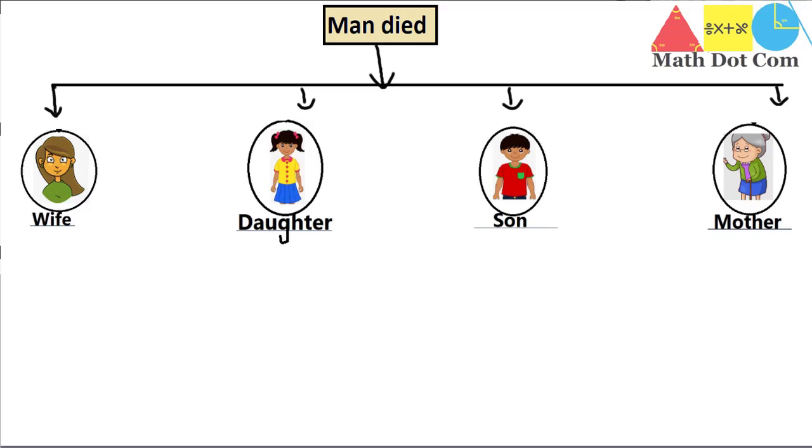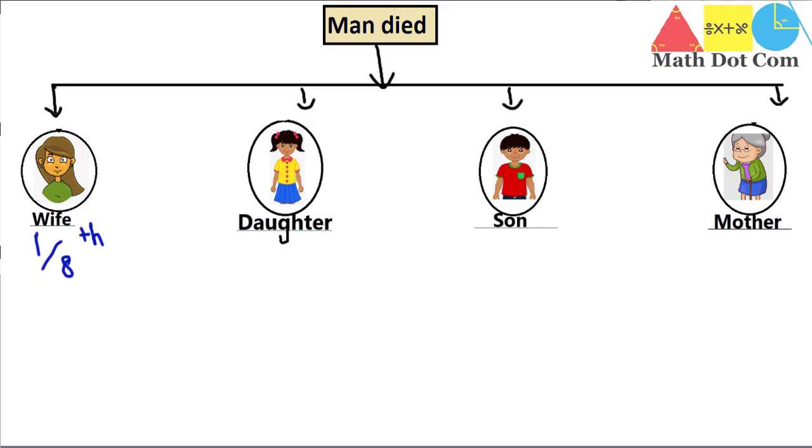According to the Islamic law of inheritance, the share of wife will be 1/8 of the inheritance, or 1/8 of the property left by the man. Then what will be the share of the daughter and the son? It will be in ratio, as Islam has given double the share to the son as compared to the daughter.